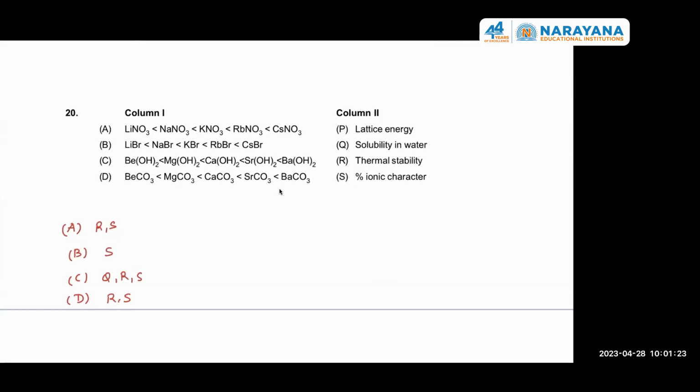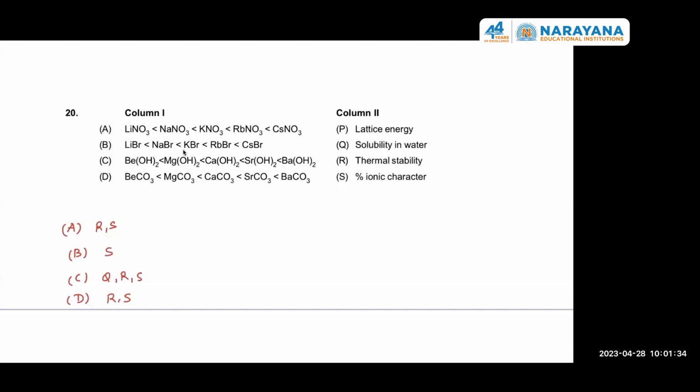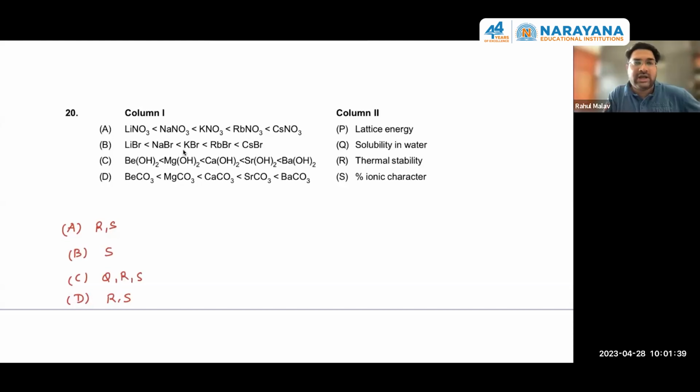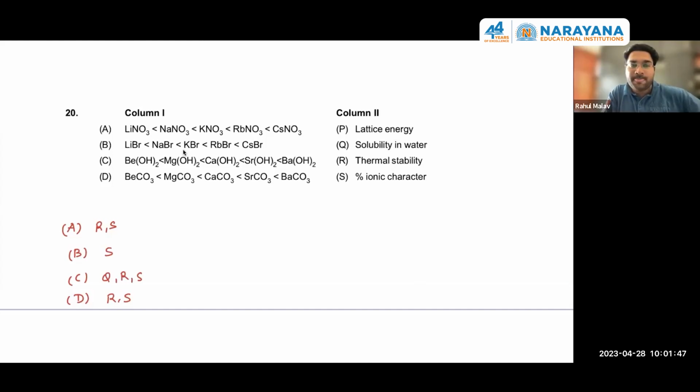For B, why not R? The thermal stability of that monohalide depends upon lattice energy. Br minus is a larger anion, larger than that, but it is not a polyatomic anion. In case of polyatomic anion, thermal stability is inversely proportional to the polarizing power of the cations.